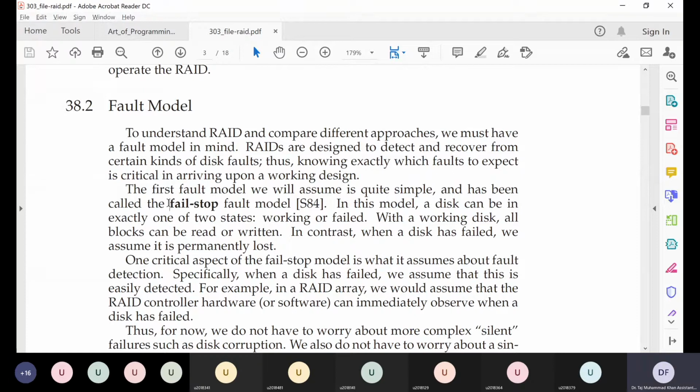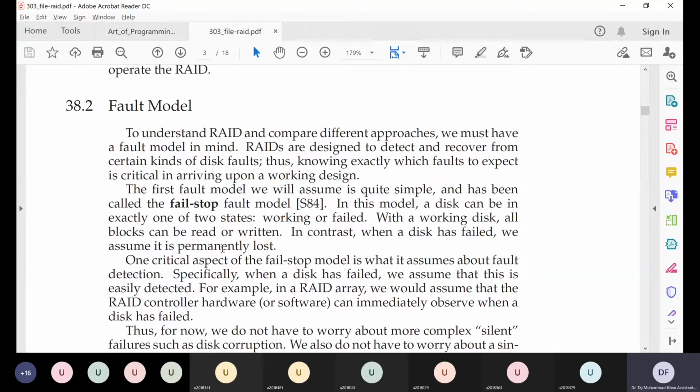We will not discuss that a portion of the hard disk has been corrupted and the rest of the hard disk is still intact, and we can use that rest of the hard disk for useful purposes. These are finer level details, and these are handled inside the hard disk. We are talking about a system which is outside the hard disk and which is combining multiple hard disks.